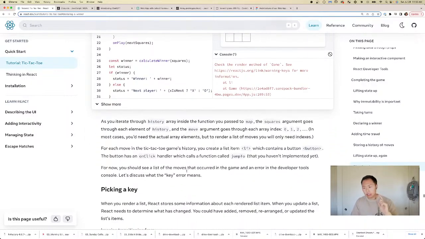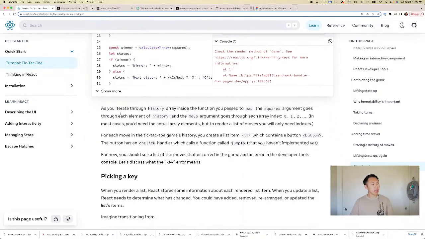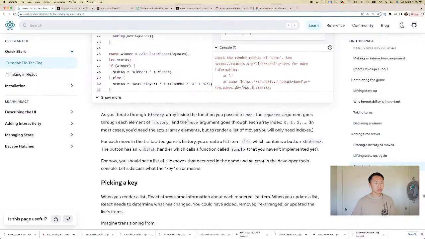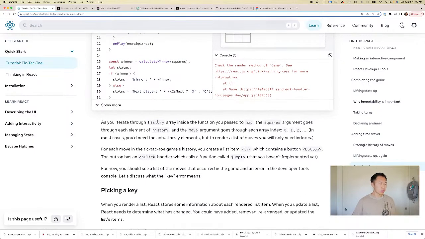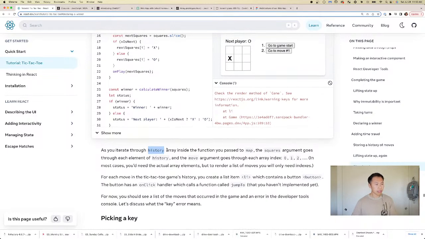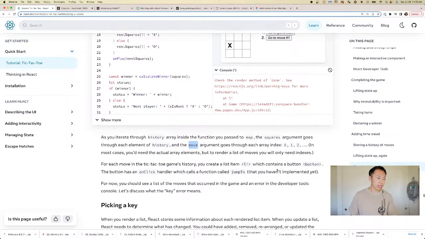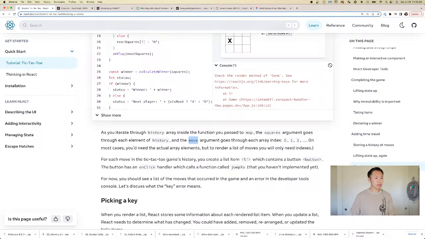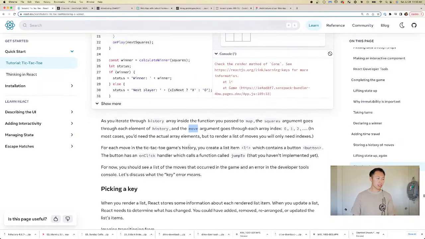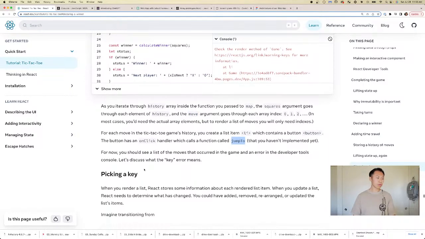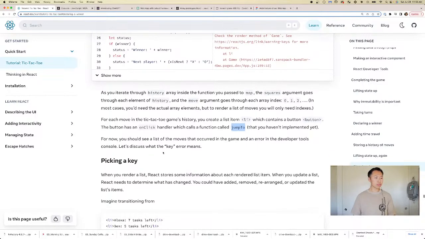As we iterate through the history array inside the function you pass to map, the squares argument goes through each element of history, and the move argument goes through each array index. In most cases, you need the actual array elements, but to render a list of moves, you only need the indexes. For each move in the tic-tac-toe game's history, you create a list item. All right, that's what we did. And then we need a jump to. For now, you should see a list of moves.